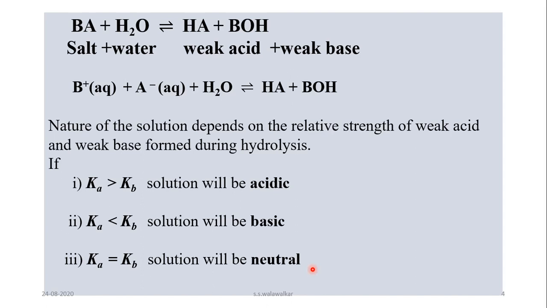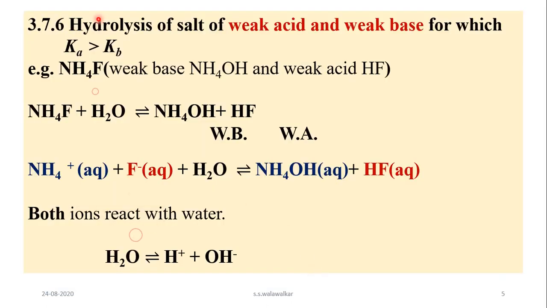We will see with examples one by one. First, hydrolysis of salt of weak acid and weak base for which Ka, the dissociation constant of the weak acid, is greater than the dissociation constant of the weak base. An example of this type of salt is ammonium fluoride, which is obtained from weak base ammonium hydroxide and weak acid hydrogen fluoride. When ammonium fluoride is dissolved in water, it gives a weak base, ammonium hydroxide, and weak acid HF.